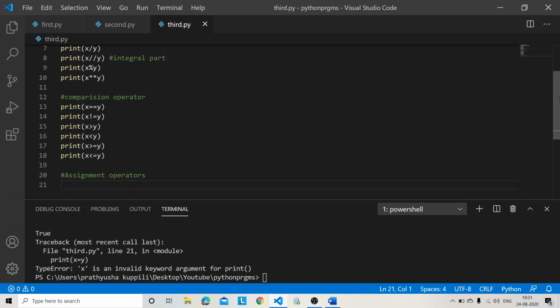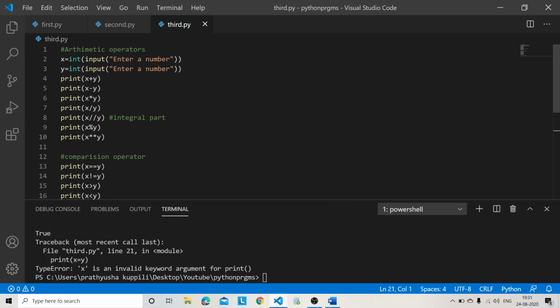For example, x is equal to something, like it is asking from the user, and the value I have given here is 2, right? This 2 will be stored in x. So this equal to is known as the assignment operator.